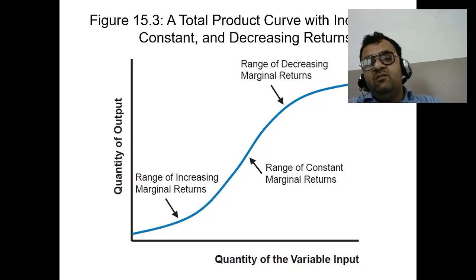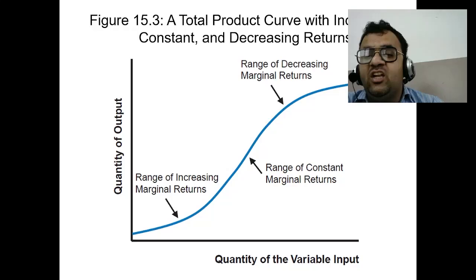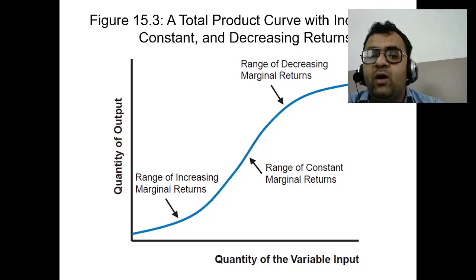The curve starts with a steep slope, indicating that the marginal product of the variable input, for example labor, is increasing. Each additional unit of the input leads to a more than proportional increase in output.